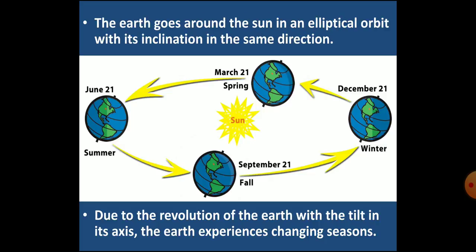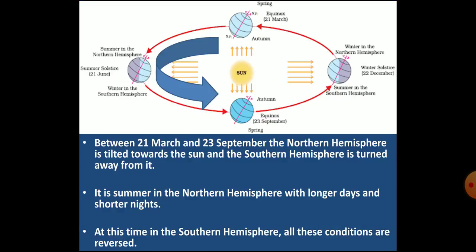Now children, we know that the earth revolves around the sun in a fixed path called orbit. This orbit of the earth is elliptical. That means the orbit of the earth is not a perfect circle, but it is a flattened circle. Or we can say its shape is like an egg, as it is visible through the image also. You will also notice, children, that the inclination of the earth is the same throughout its orbit. When the earth revolves around the sun with this same tilted position, we get the changing seasons like summer, autumn, winter and spring.